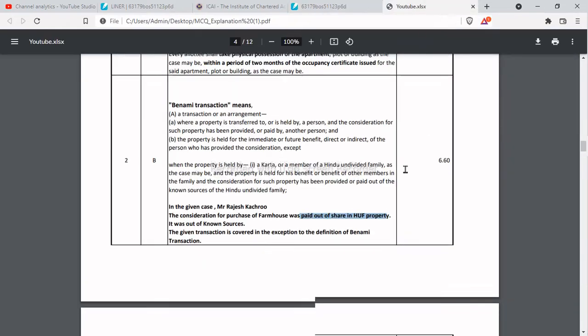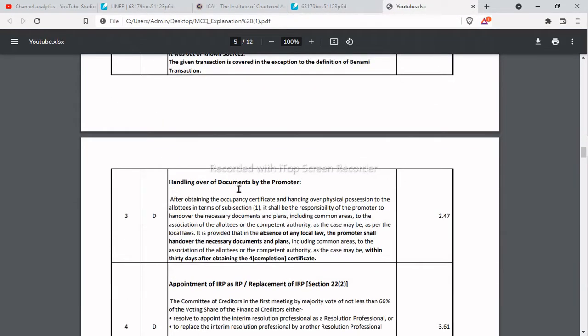Okay, so as per the legal provision, handing over of the documents by the promoter. So after obtaining an occupancy certificate and handing over the physical possession to the allottees, that is, first you will get the occupancy certificate. After occupancy certificate, physical possession will be allotted to the allottees. After that you will get the completion certificate. So first occupancy certificate, then physical possession of the property, then handing over of the documents.